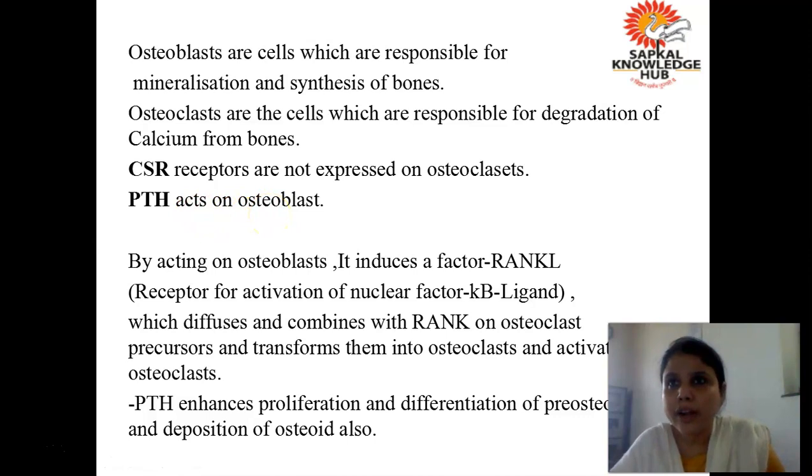Okay, so this is contradictory. It is activating osteoclast, but then how is it acting on osteoblast? It is not acting on osteoclast. Are you getting? The reason is that the calcium sensing receptors are present on osteoblast. Now just imagine, there is one osteoblast, there is one osteoclast. Okay, I would like to explain you.